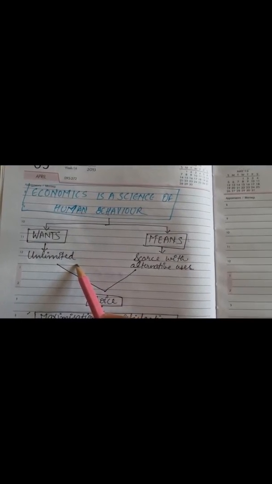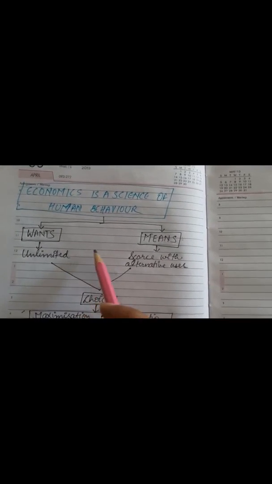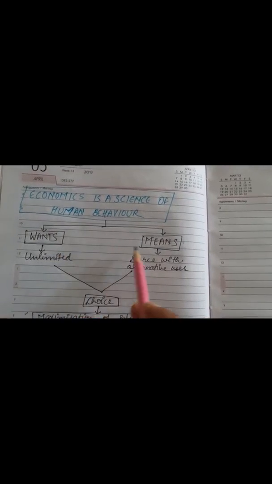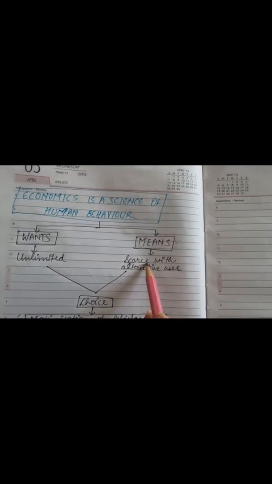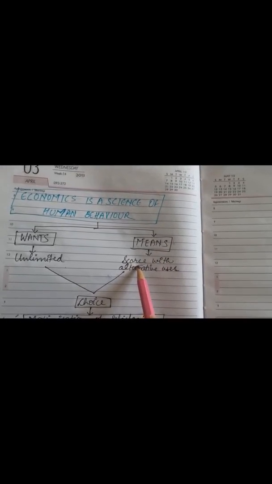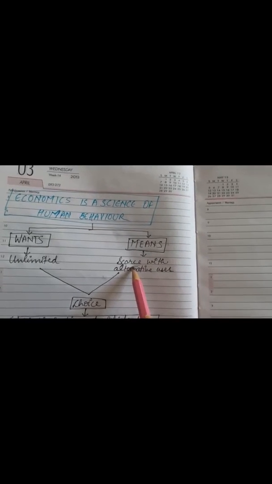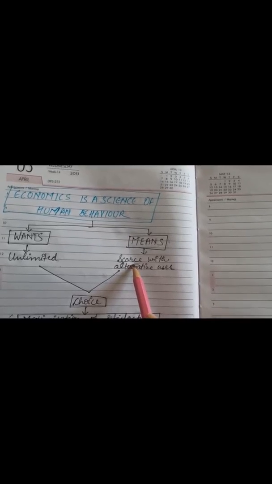We want to purchase a number of commodities, we want to have this and that, everything in our life, but we must also have the means to satisfy those wants. But those means are also scarce in nature, which means these are limited in nature. We don't have unlimited money with us. If there were unlimited money, then no economic problem would arise in our economy.